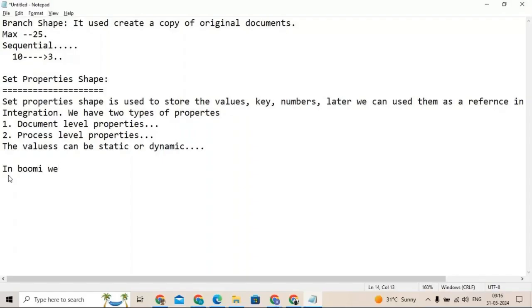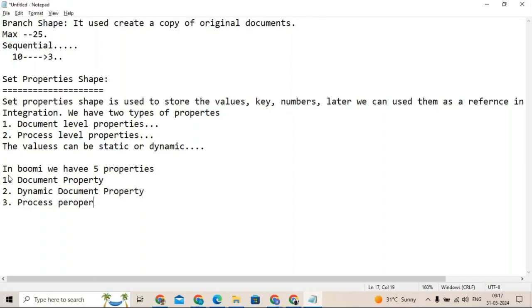In Boomi we have five properties in total. One is document property, second is dynamic document property, third is process property, and fourth is dynamic process property.